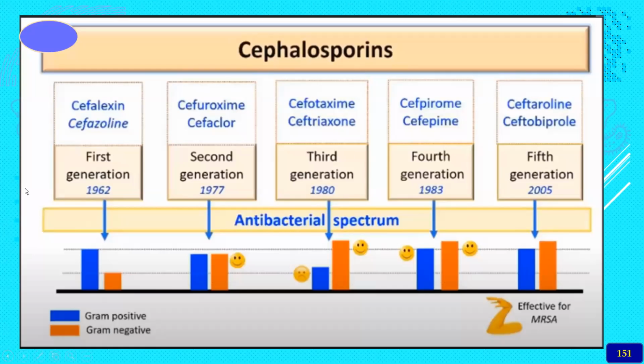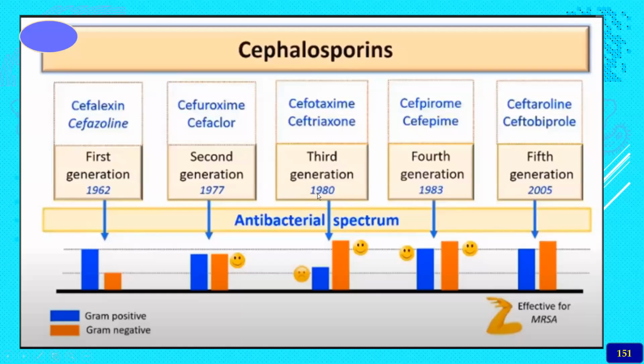Here you can see that the first generation, like cephalexin and cefazolin, were developed in 1962, and they are more active against gram-positive than gram-negative bacteria. As the generation increases, the activity against both gram-positive and gram-negative bacteria increases. The second generation, cefuroxime, cefuroxime axetil, and cefaclor, came in 1977, about 10 years later.